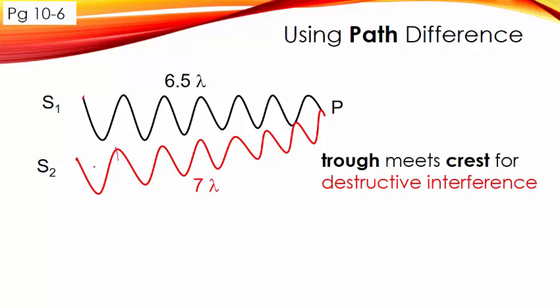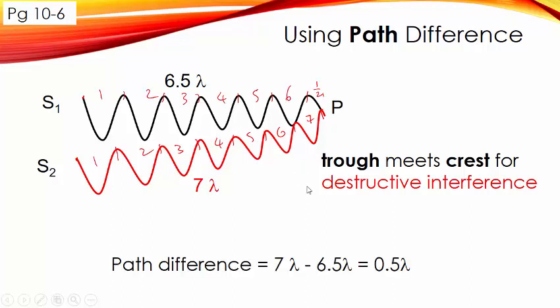Let's look at the red one: 1, 2, 3, 4, 5, 6, 7. So we have 7 lambda for the red wave, and 1, 2, 3, 4, 5, 6, 6.5 for the black wave.